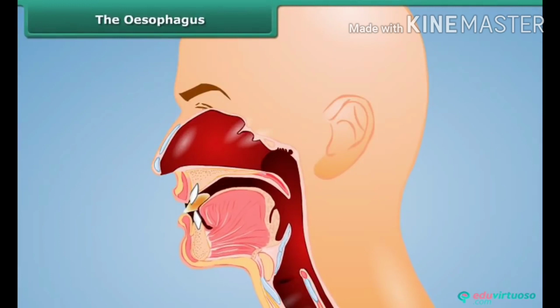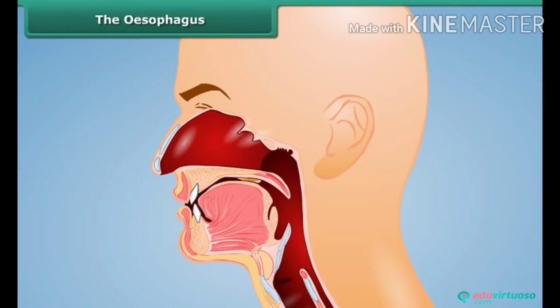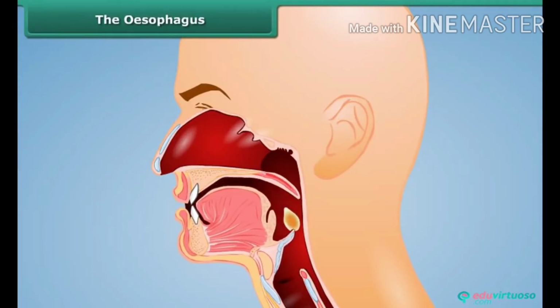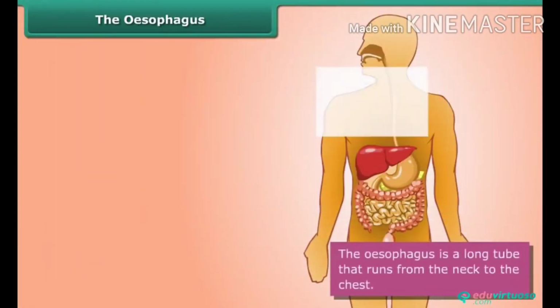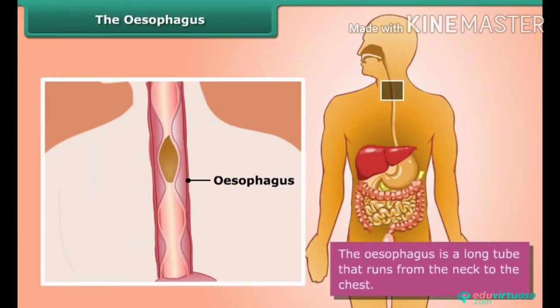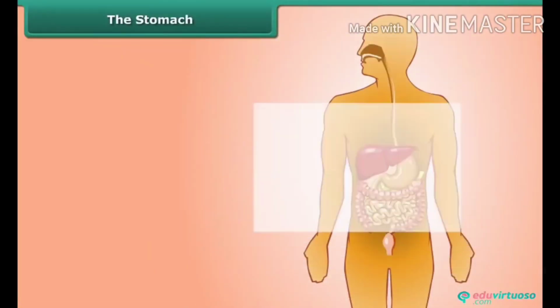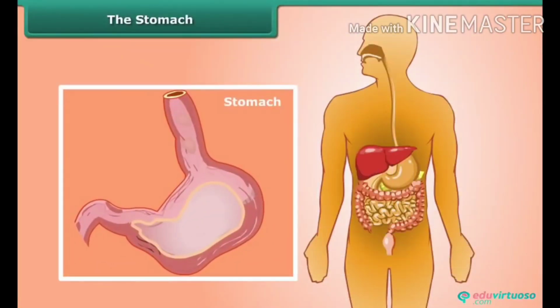When the food we eat becomes a soft mass, our tongue pushes it to the food pipe or esophagus. Esophagus is the long tube that runs from neck to the chest. The movement of its wall pushes down the food into the stomach. The stomach is the widest part of the alimentary canal.